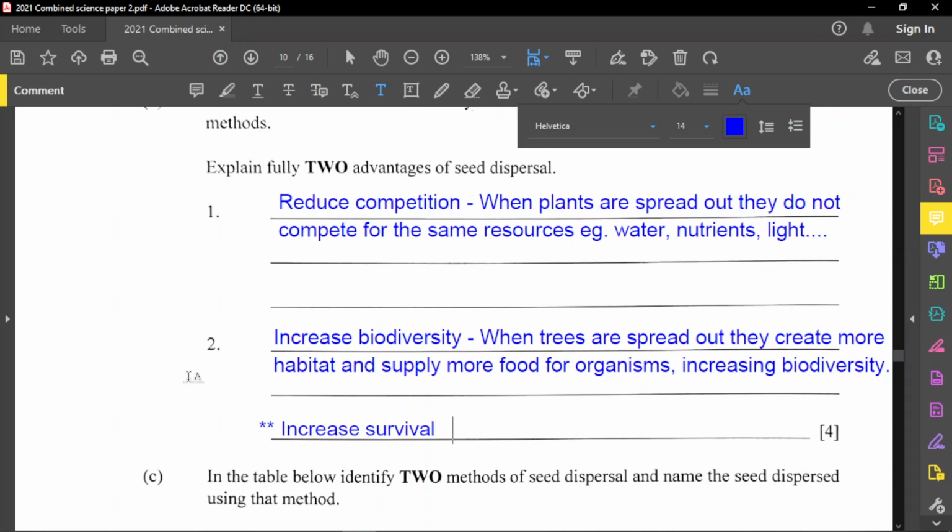That's one. And another one that you can also mention here is to reduce diseases, because like any organism, once you're clustered and once one organism contracts a disease, then it's easy to spread amongst the others as well. So definitely, reduce the possibility of diseases.